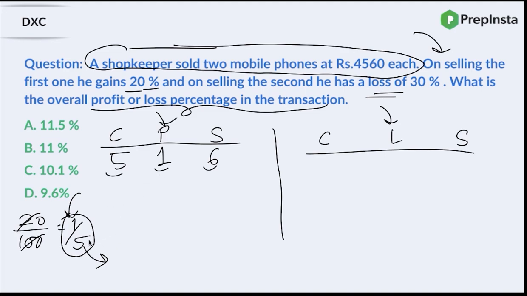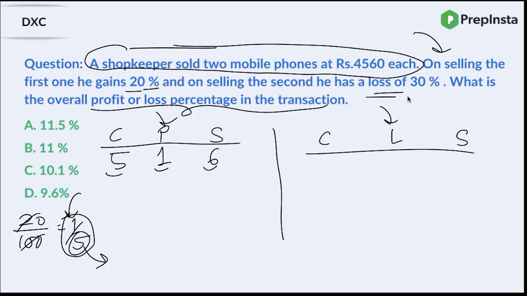If you are a little confused, let me explain again. It was 20%, so 20 by 100 simplified gives 1 by 5. Whatever the denominator is, consider it to be the cost price, so 5. What is 20% of 5? It's 1, so that is the gain in the first case. What is 5 plus 1? Cost price plus gain is the selling price. So I wrote it here.